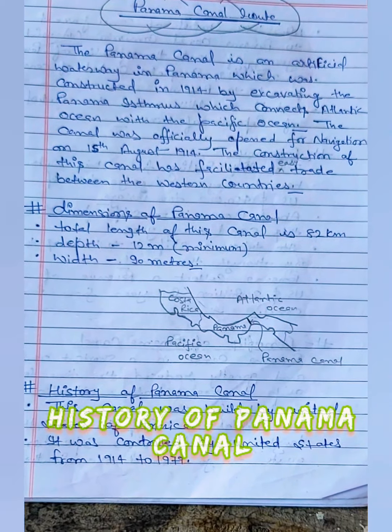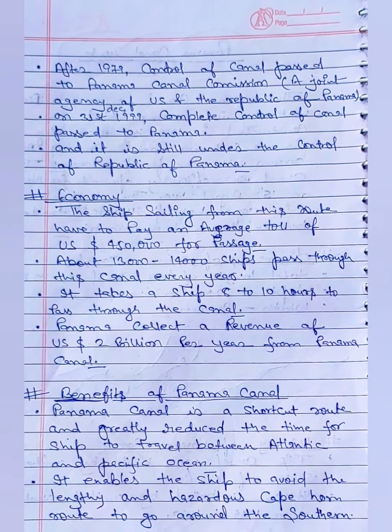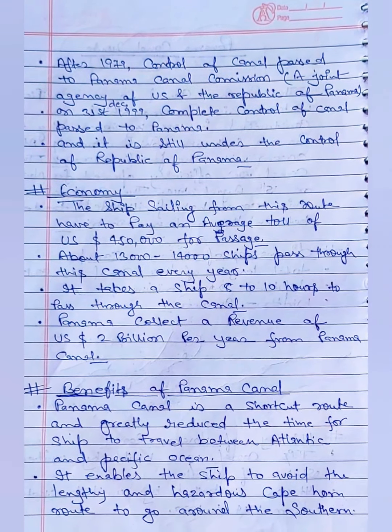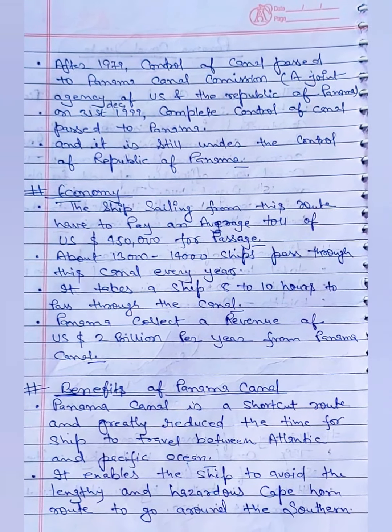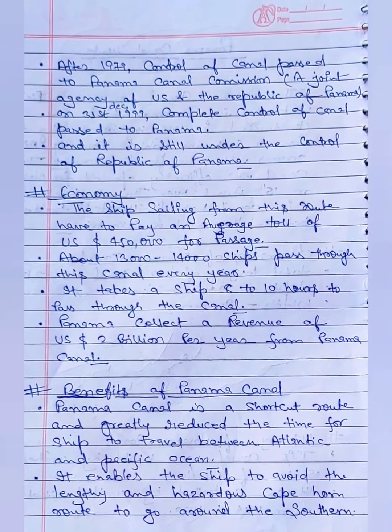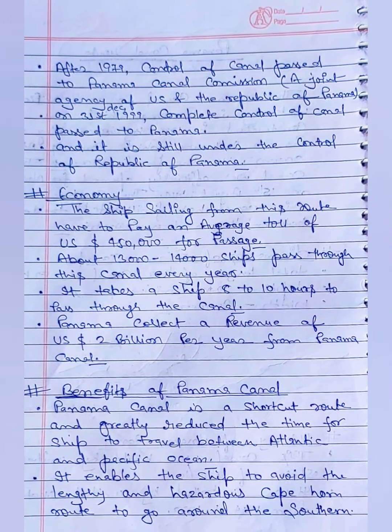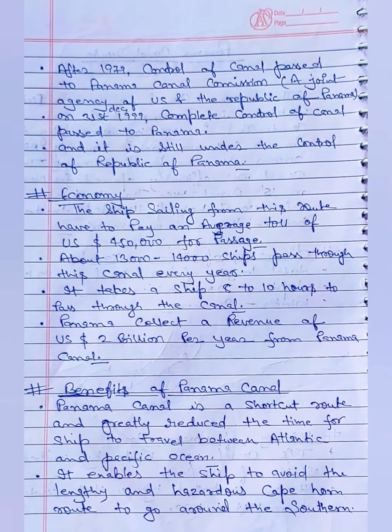History of Panama Canal. This canal was built by the United States of America. It was controlled by the United States from 1914 to 1979. After 1979, control of the canal passed to the Panama Canal Commission. What was the Panama Canal Commission? A joint agency of the US and the Republic of Panama. On 31st December 1999, complete control of the canal passed to Panama and it is still under the control of the Republic of Panama.